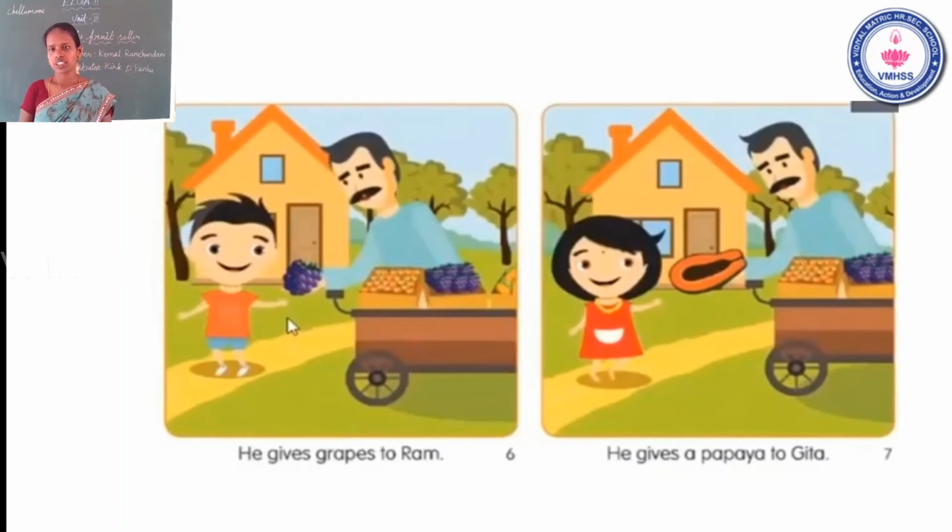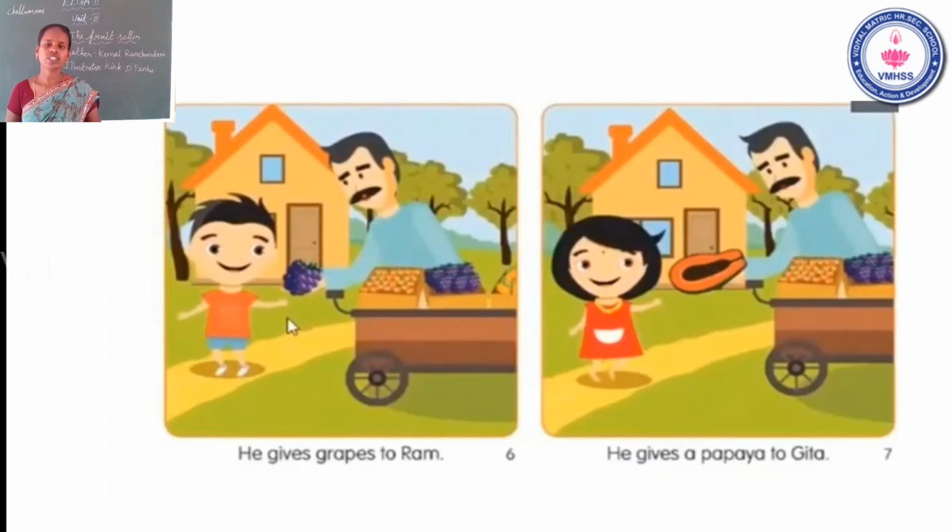See the next page. He gives a papaya to Geeta. Have you seen this papaya? He gives. G-I-V-E-S, gives. Yeah, papaya. Papaya means papali pad. P-A-P-A-Y-A. Papaya to. T-O to Geeta. G-I-T-A. He gives a papaya to Geeta.